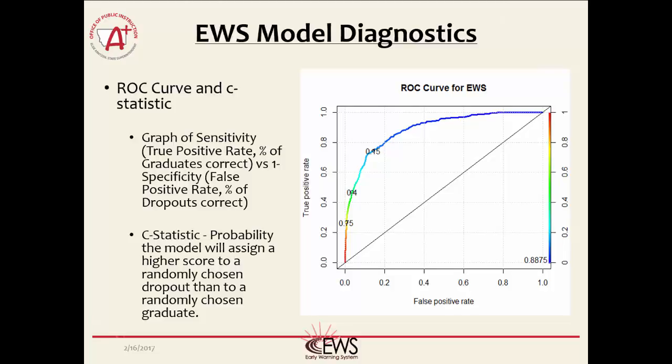Also, in the lower left of the graph is the C statistic, which is 0.8875. The C statistic denotes the probability the model will assign a higher dropout percentage to a randomly chosen dropout than to a randomly chosen student who eventually graduates. Any model with a C statistic above 0.8 is considered excellent in statistics.